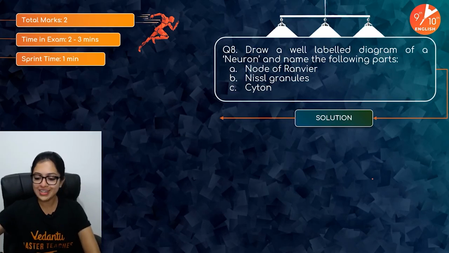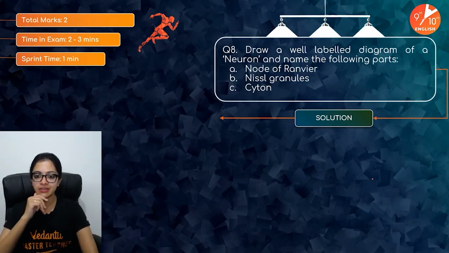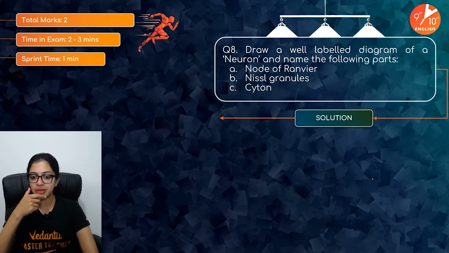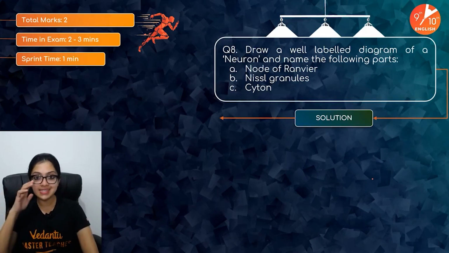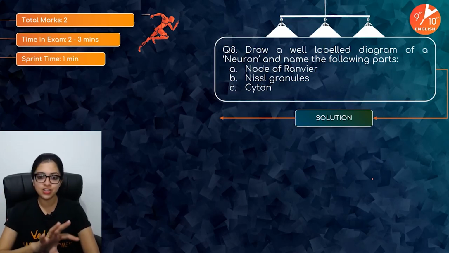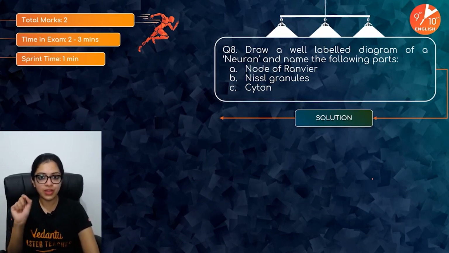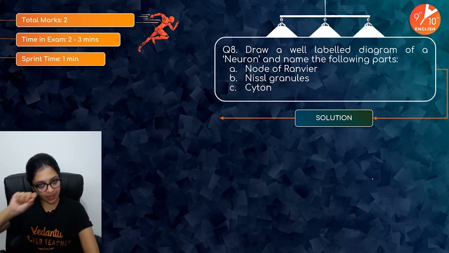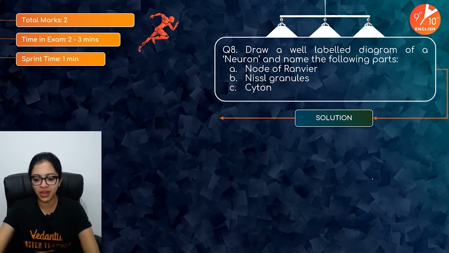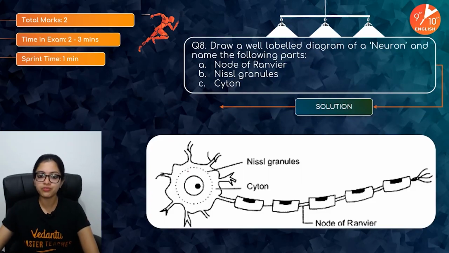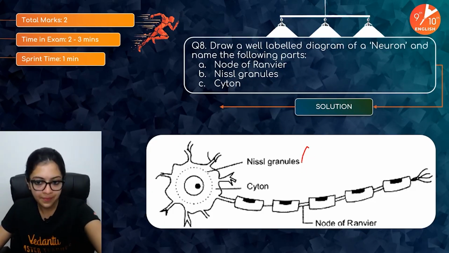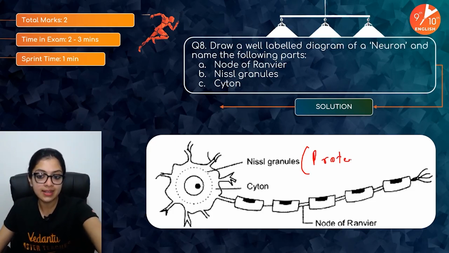Well-labeled diagram of a neuron. I think I've already drawn a rough diagram of the neuron several times today. You can have a look at it, but just think about where each of these would be. Cyton is the cell body, the head of the neuron. Node of Ranvier includes those gaps found in between the myelin sheath, along the myelin sheath, which covers the axon. And what about Nissl's granules? These are specialized structures which you would find in the cyton, which is the protein synthesis site.